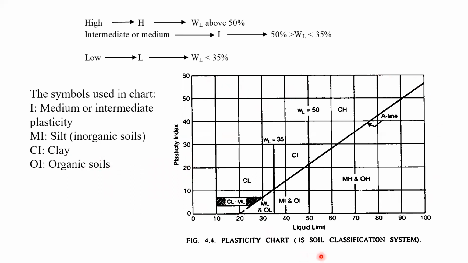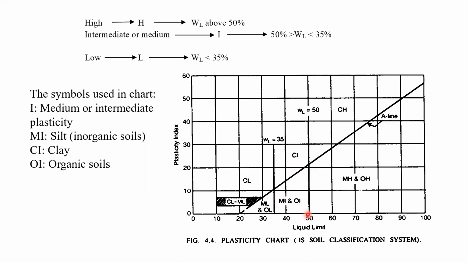Here, this is the Indian soil classification system for the fine grain soil, and 3 categories are there. For liquid limit, you can see here 35. Less than 35 comes under the low plastic category. In between 35 and 50, it comes under the intermediate category; you can see CI, MI or OI written.